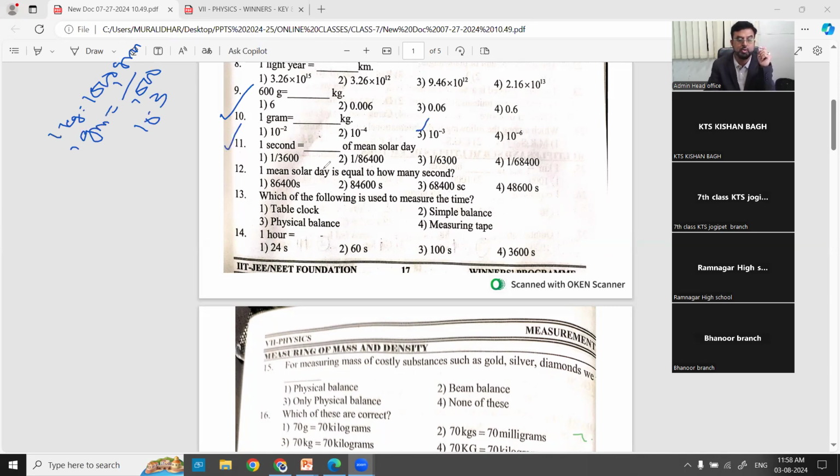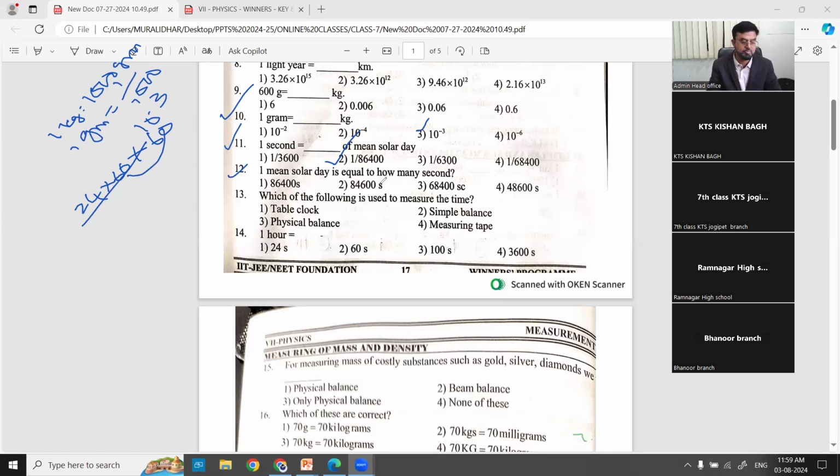Now come to the 11th question. 1 second is equal to dash mean solar days. Mean solar day is 1 day. How many seconds will be there in 1 day? 24 hours, with each hour having 60 minutes into 60 seconds. 60 into 60 is 3,600, and 24 times that gives 86,400. So 1 mean solar day is equal to 86,400 seconds, and 1 second is 1 by 86,400 days. That's why we wrote 1 by.